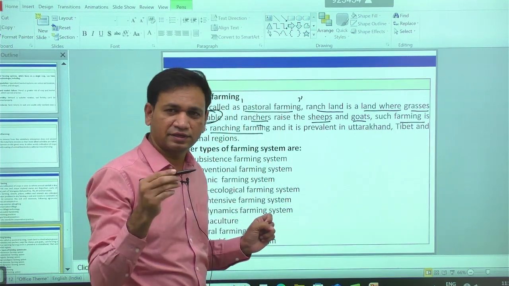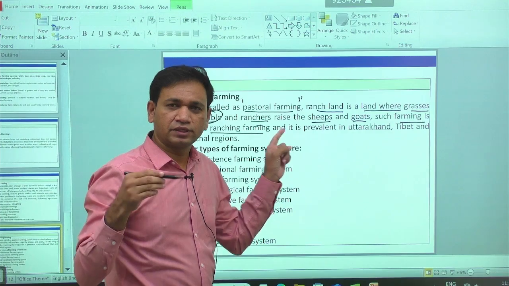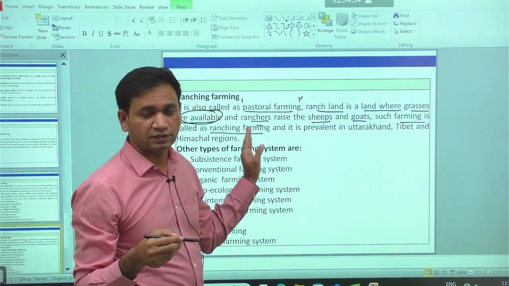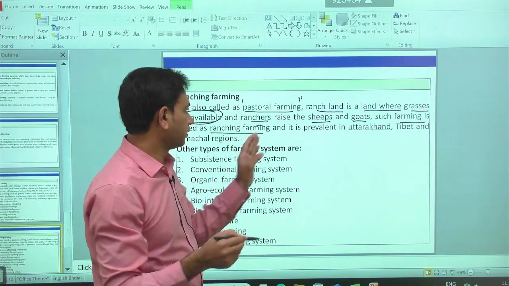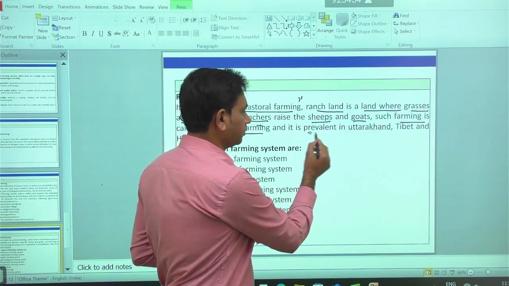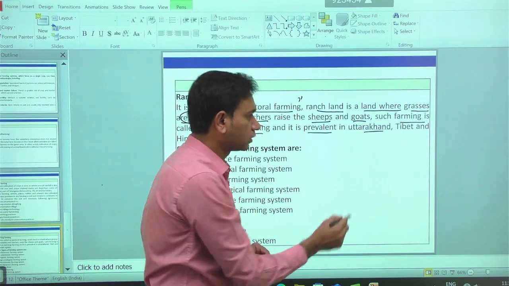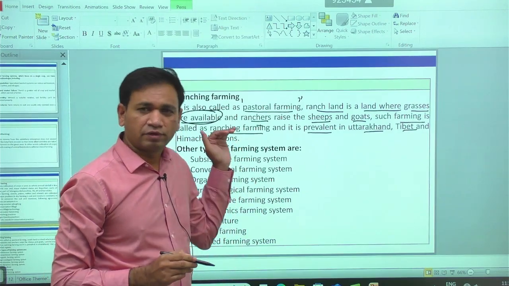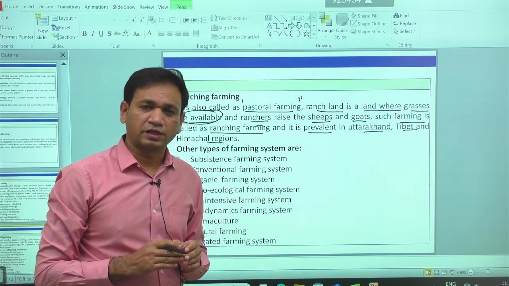Wherever grasslands are available, ranchers raise sheep and goats. Such farming is called pastoral farming or ranching farming. It is more prevalent in some parts of Uttarakhand, the Tibetan regions and the Himachal region, where goat farming has more penetration.